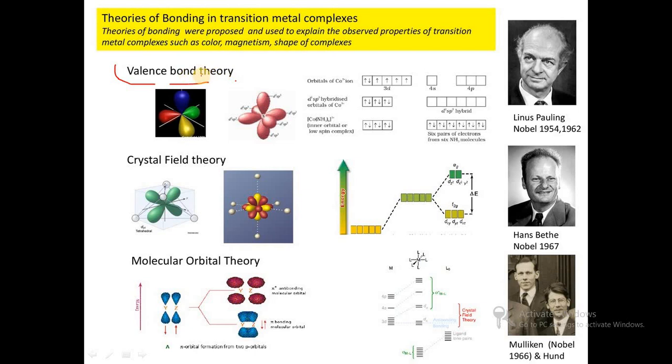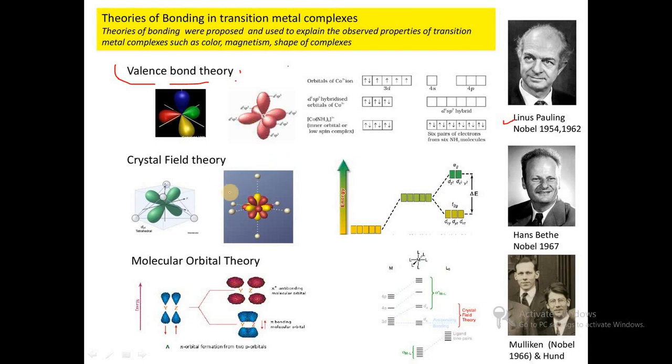Valence bond theory explains hybridization present in compounds, and this theory was discovered by the scientist Linus Pauling, who received the Nobel Prize in the year 1954 and also in the year 1962. So valence bond theory explains the hybridization concept, and in the case of VBT, the bonding present is purely covalent type. So this is the VBT concept which we have studied in BSc first year.